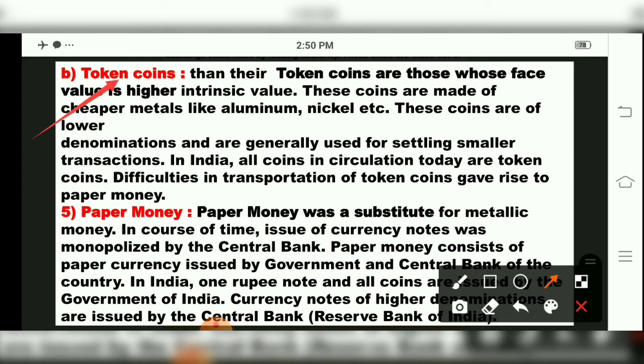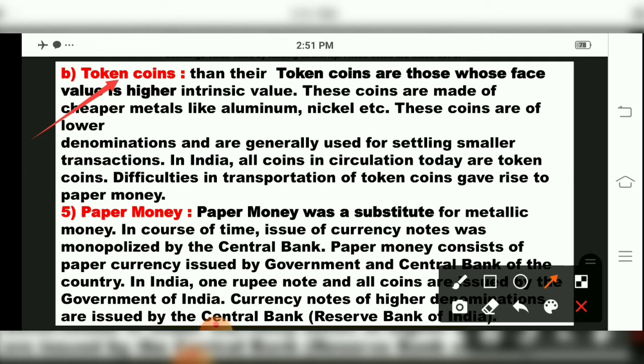Difficulties in transportation of token coins gave rise to paper money. So token coins means what? Aluminium, nickel coins, but these coins do not have much value in return, whose face value is higher than intrinsic value. Meaning the cost of making was higher, but in return we don't get so much amount. So due to these difficulties in metallic coins, children, money came into existence that we call paper money.